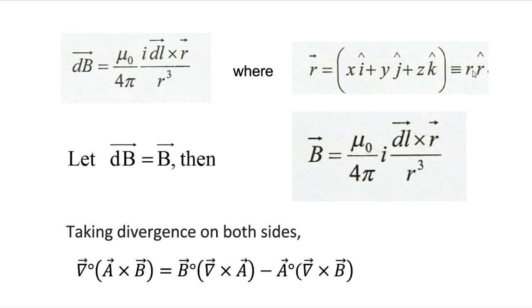vector r is nothing but r into r cap. Therefore, when we take the vector r here, we should write r cube, even though the magnetic field strength varies inversely with the square of the distance. In terms of mathematical vector analysis, it is written like this. Mu naught by 4 pi is the constant of proportionality, where mu naught is the permeability of air or vacuum.